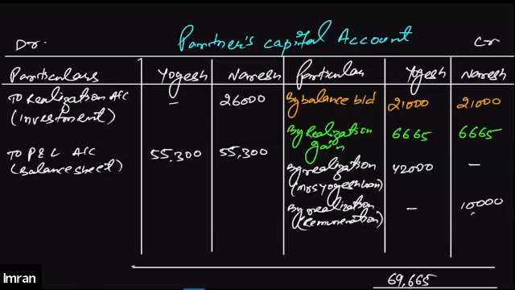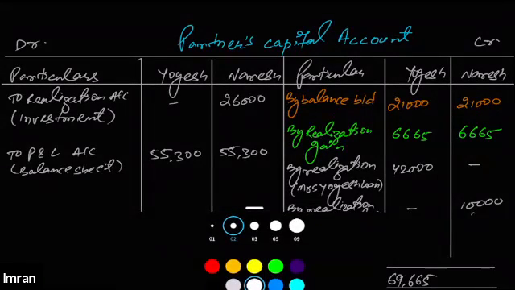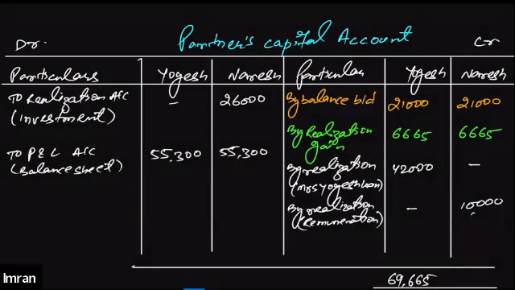After subtracting 55,300 out of it, the remaining balance is 14,365. So this shows that the credit side of Yogesh is more than the debit side.